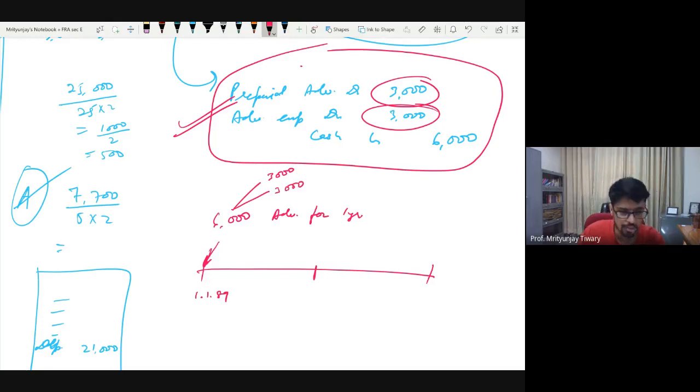ये मुझे 1 तारीख को ही पता है. I know this in advance, because of 2 things. One, I know my accounting period, and I know I am a going concern. That is why I could do this shortcut on this day itself. I don't need to wait for the end of the period. Just a little bit of shortcut, nothing else.